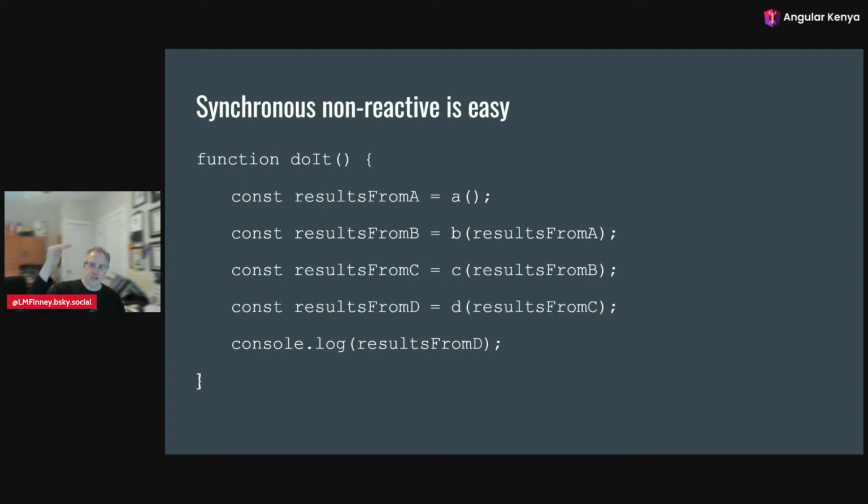And things happen one after the other, A, then B, then C, then D, then the log, and we're done, and it's easy. And this is great for learning programming.